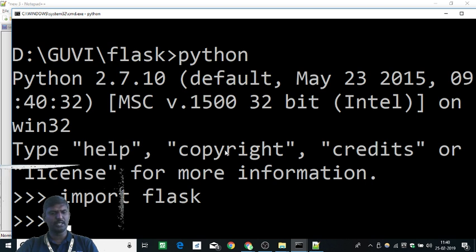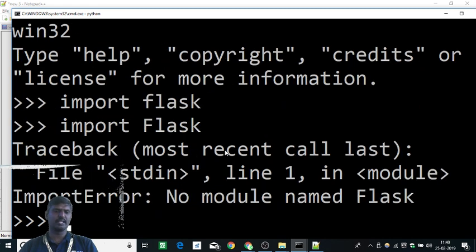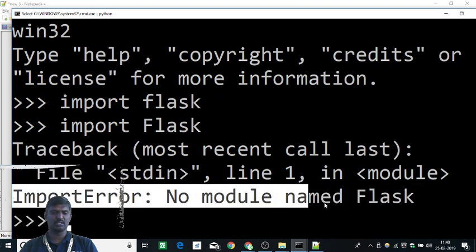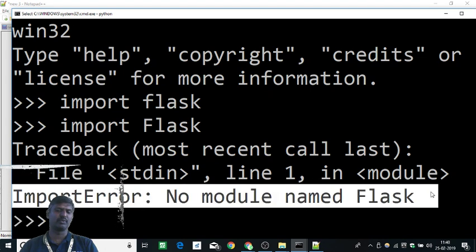If it is proper, it will go to the next line. Let's say I purposefully give a wrong name; it will say import error, no module named Flask. So I have installed Flask, but I have given the name wrongly, and because of the spelling mistake it says it's not available. It could also say that if I haven't installed it fully. It could come in two cases: either I haven't installed it fully, or I have installed it and am using it in a wrong way. So this is the simplest way to test Flask.